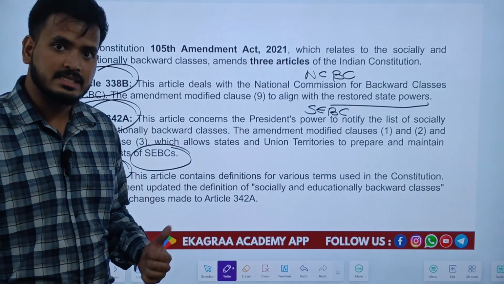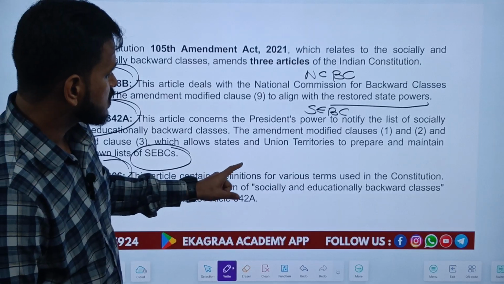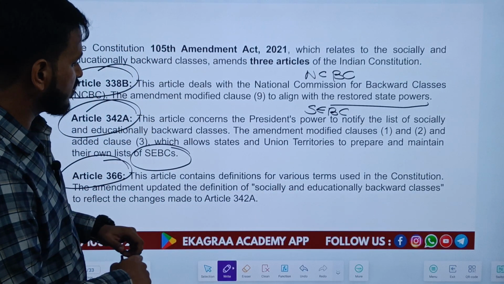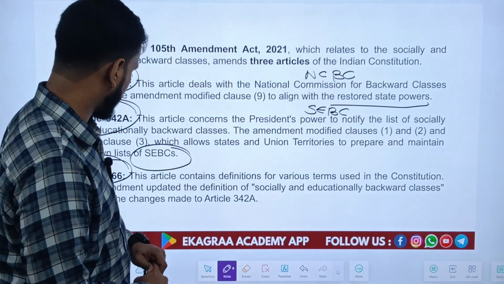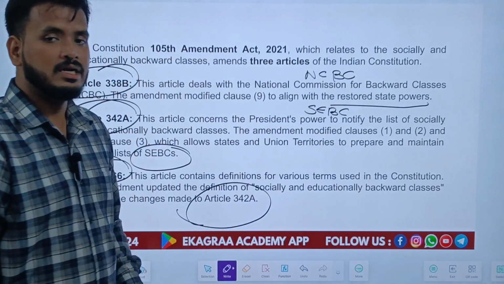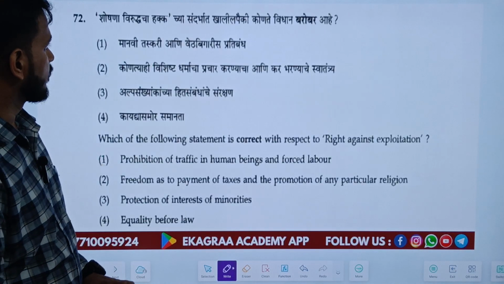And Article 366, the third article modified, contains definitions for various terms used in the Constitution. The amendment updated the definition of socially and economically backward classes to reflect the changes made to Article 342A. These were the 3 articles that were modified, so the right answer was 3.